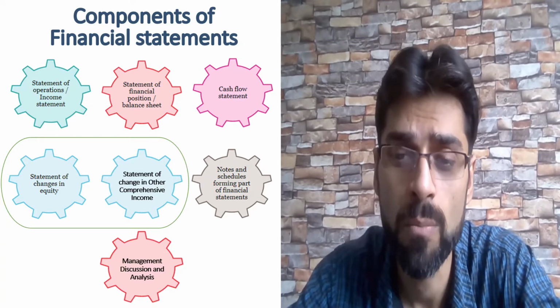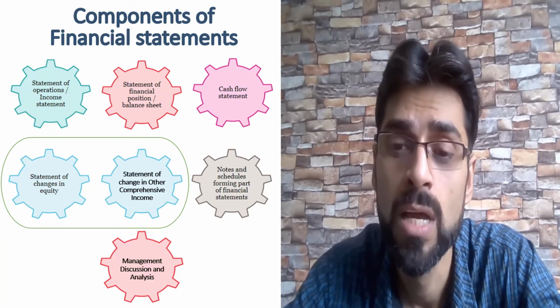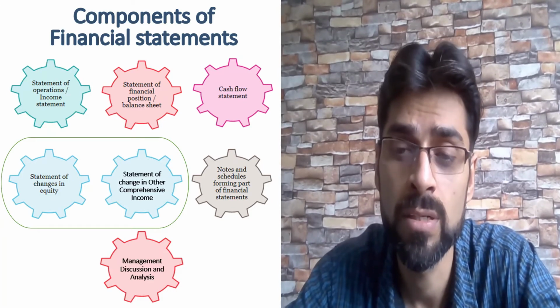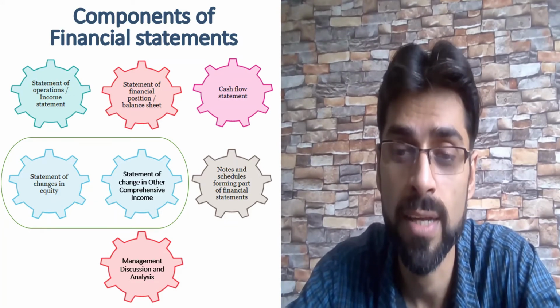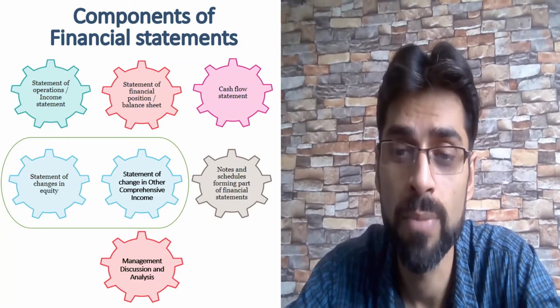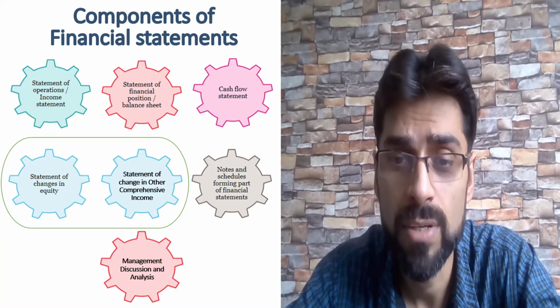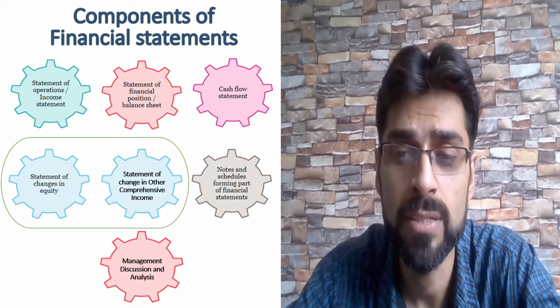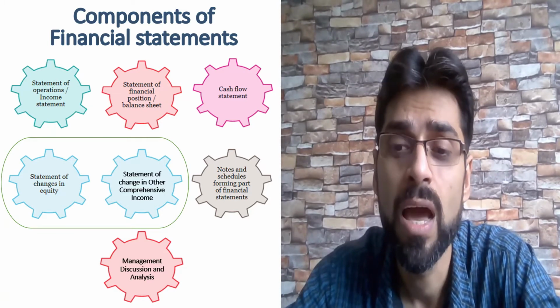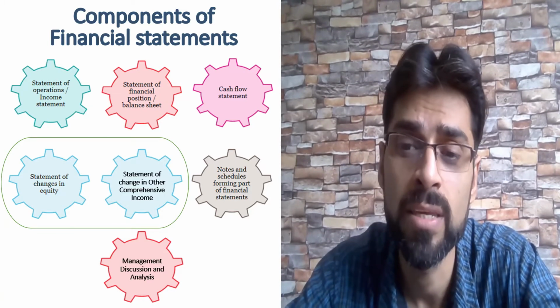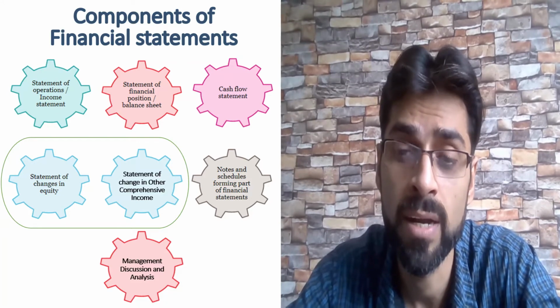There are other components also: cash flow hedges, pension payments, or forex, foreign currency fluctuation, and as well we take these into other comprehensive income. Then we have notes to accounts, which present a summary of our accounting policies, assumptions, and explanations, and further explain the balance sheet and income statement line items.